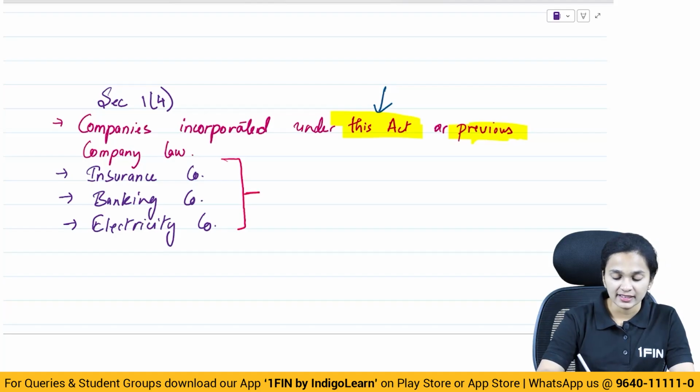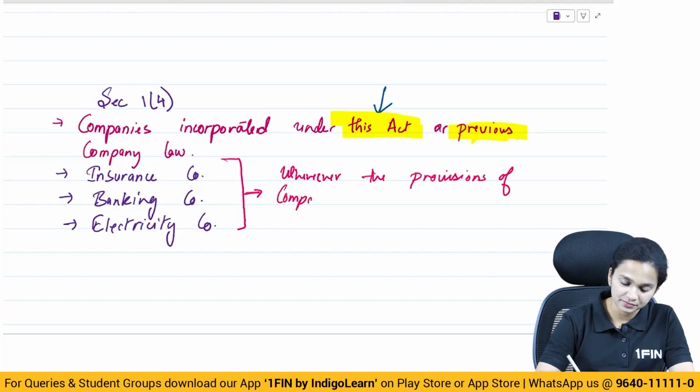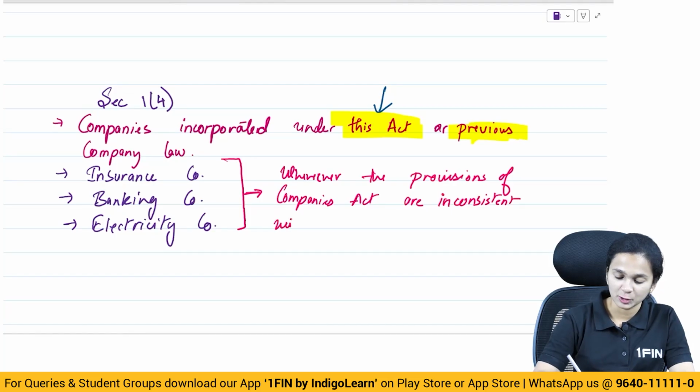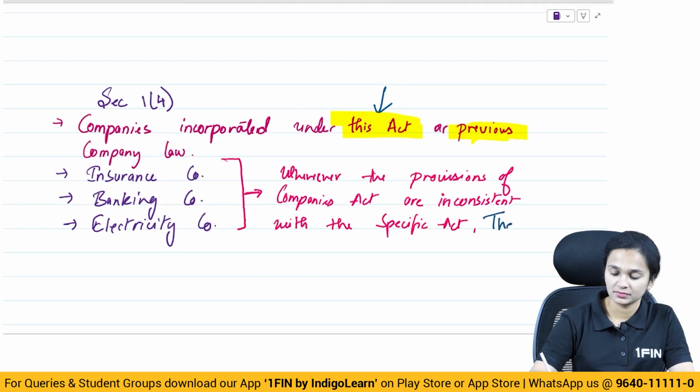Now what is that? The exception is wherever the provisions of the Companies Act are inconsistent with the specific acts, the specific act shall apply.